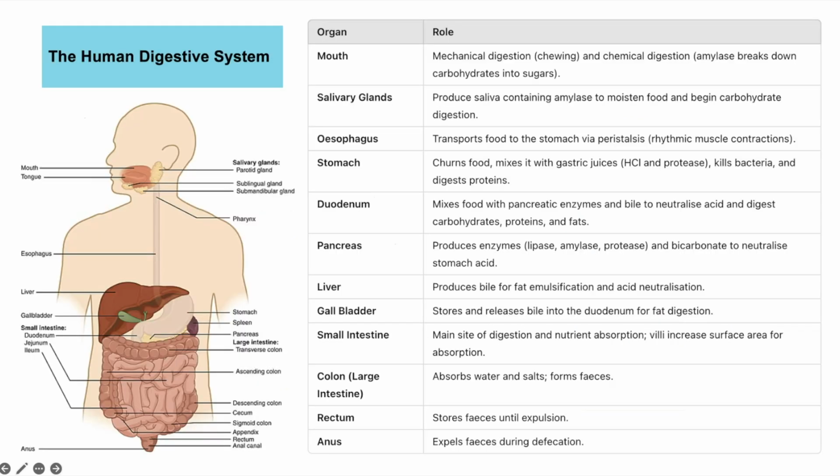So the structures of the digestive system, or the organs that you need to know, are all the ones listed here. So you might want to screenshot, print it and have it in your notes, or you can copy out the table or turn it into flashcards.